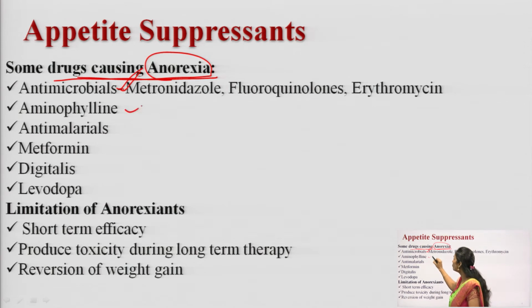Next one, aminophylline. Which type of drug is it? Aminophylline is a methylxanthine drug which is used to treat bronchial asthma, or which will reduce the bronchial spasm. Aminophylline is such a drug which will cause anorexia.